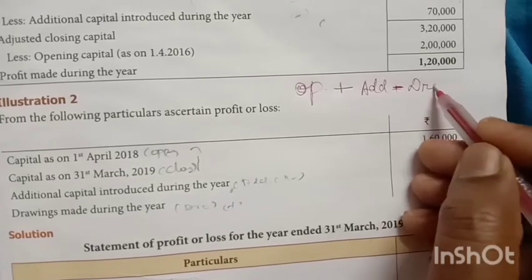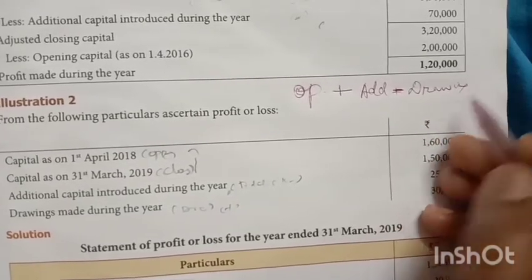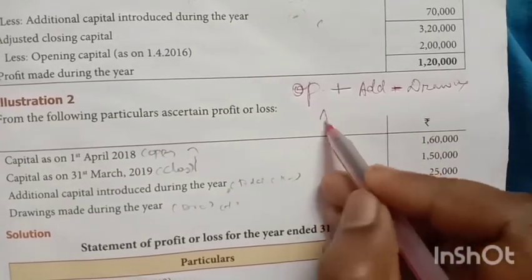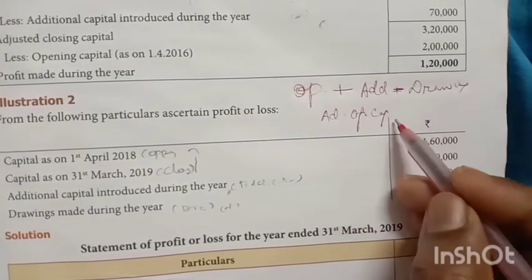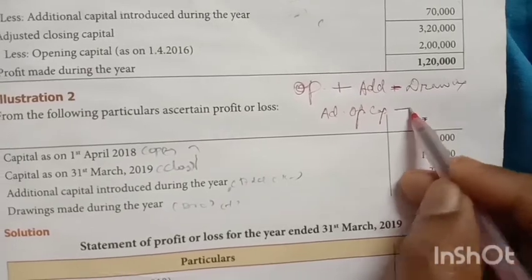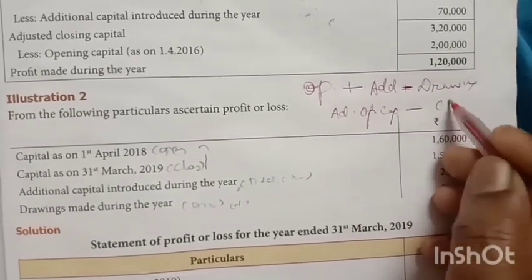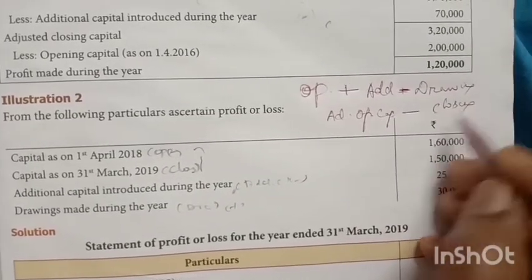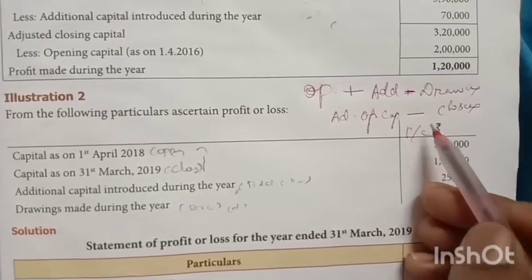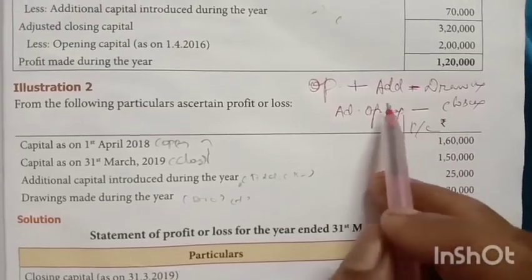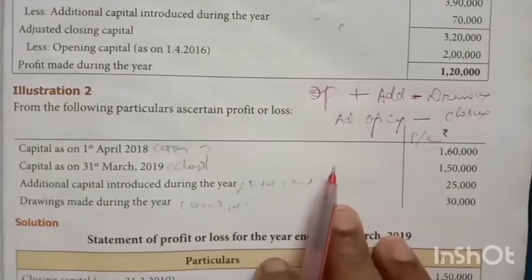That should be deducted from that. Here we will have the adjusted opening capital. From this adjusted opening capital, we should deduct the closing capital. We will see the profit or loss. Okay, this is also another method of preparing the profit and loss through incomplete records.